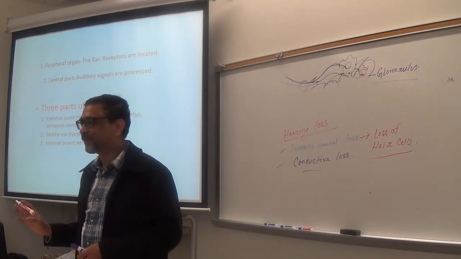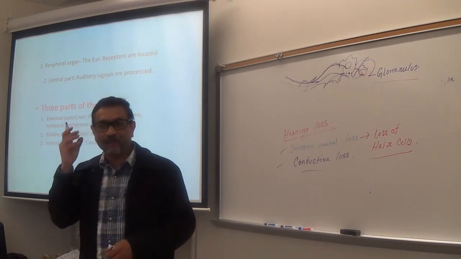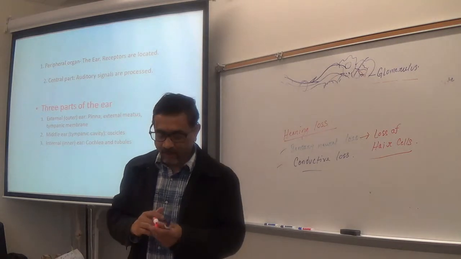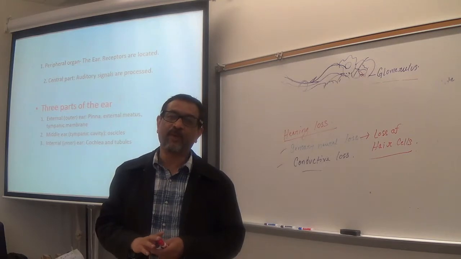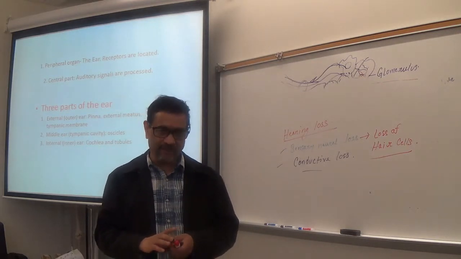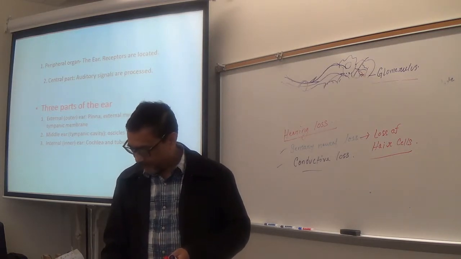Because hair cells, you cannot produce hair cells, right? Artificial cochlea, that can improve a little bit, but not like normal. Okay? So that's the difficult type of hearing loss, sensorineural, because it happens due to damage of the cochlea or death of the hair cells of the cochlea. Make sense? So not easy to fix.